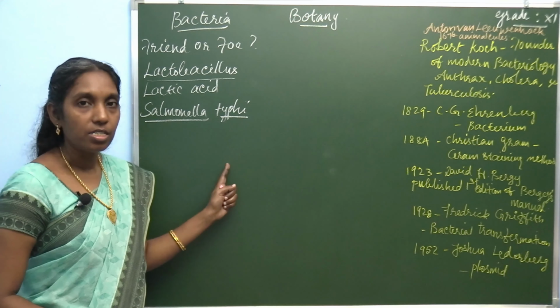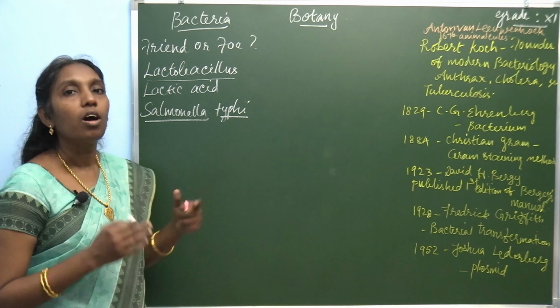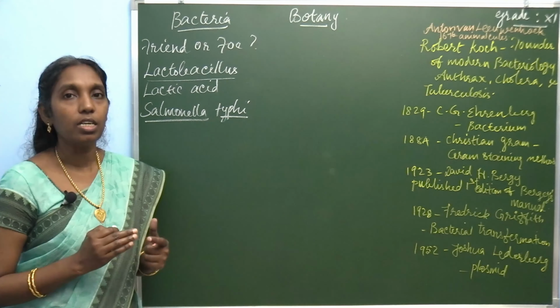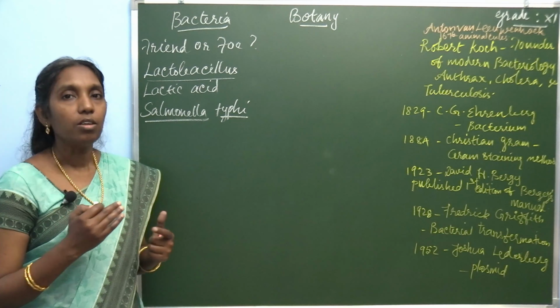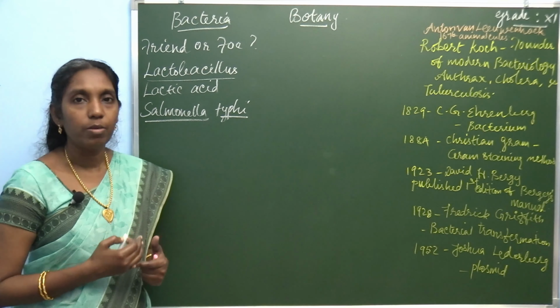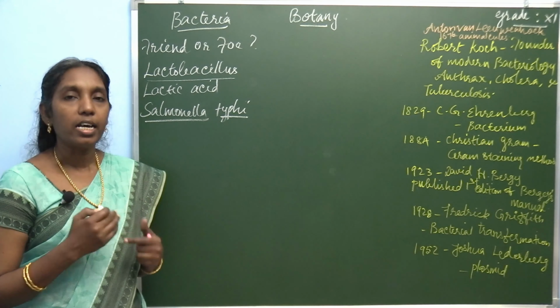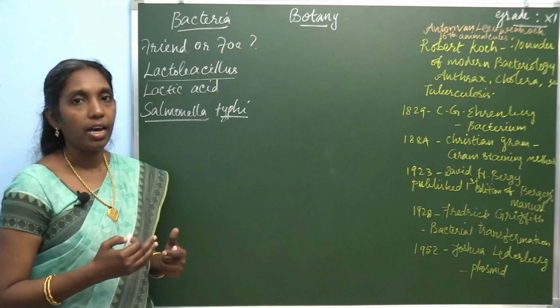It is disease causing. So is bacteria a friend or foe? The first question you are going to learn today is whether bacteria is a friend or foe. Because the role of bacteria is very important, it's beneficial as well as it causes diseases. So it acts as a friend and a foe.